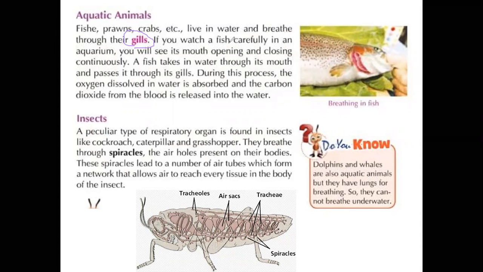If you watch a fish carefully in an aquarium, we have already seen different kinds of aquariums. Mostly we arrange aquariums for the development of fishes. When you see the aquarium, you will see different types of fishes, and you will see the mouth opening and closing continuously. The fish receives water through its mouth, but the water will not enter the body.